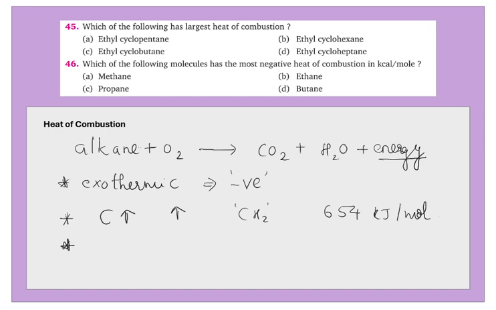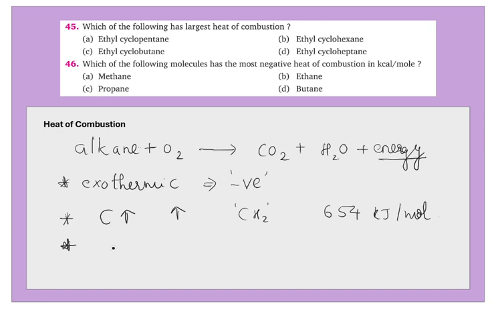Now, what about isomers? Because isomers will have the same number of carbons, isn't it? For isomers, the heat of combustion is inversely proportional to the stability. How do we know about the stability and the structure of molecules? Remember, branched alkanes are more stable than their straight chain isomers. So the higher the heat of combustion, the less will be the stability.